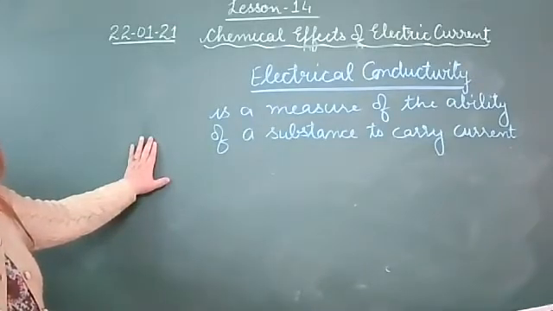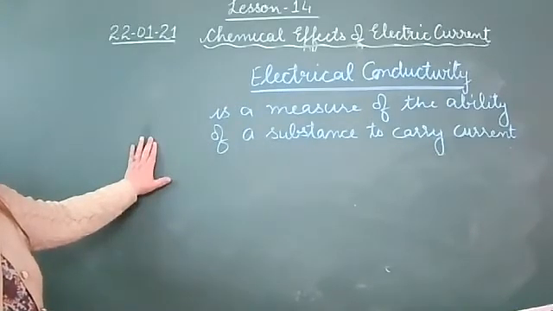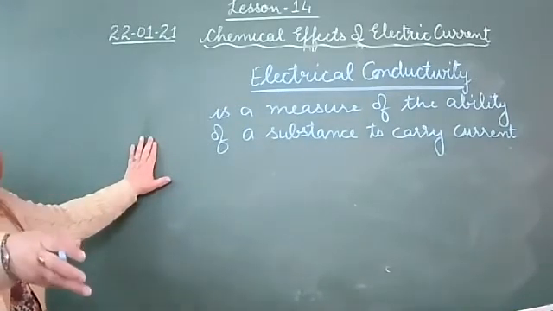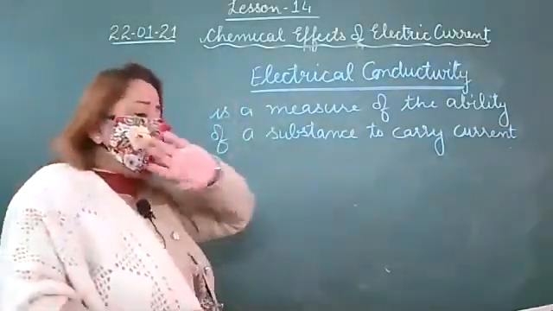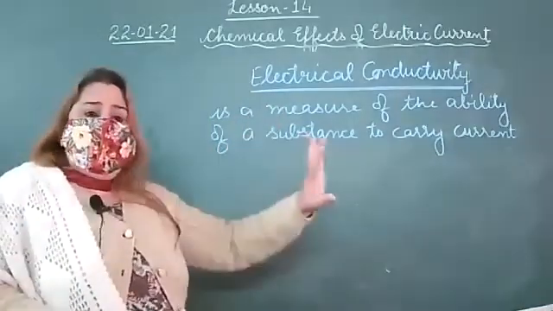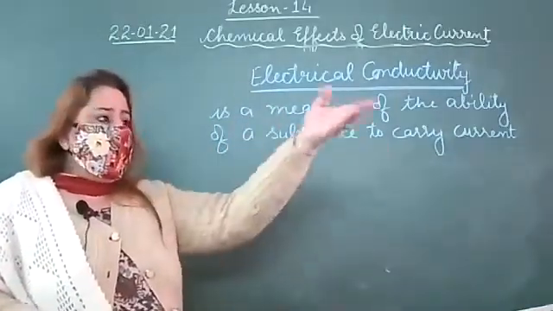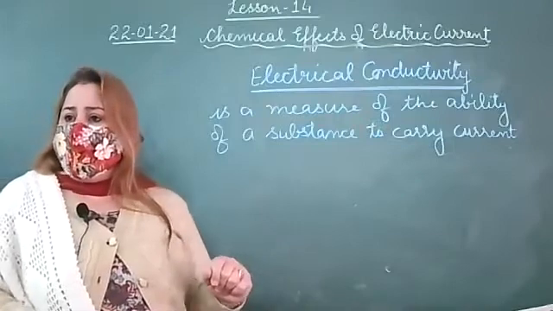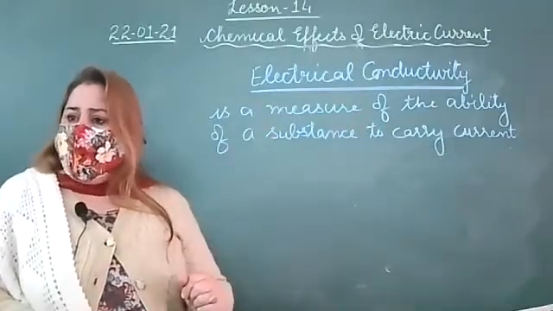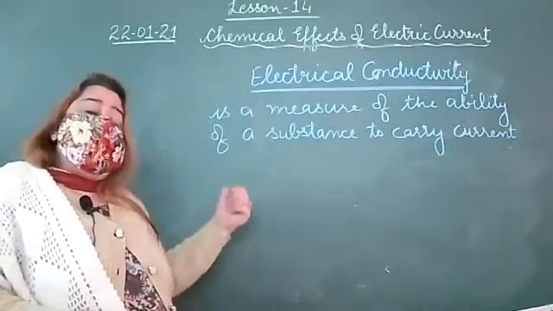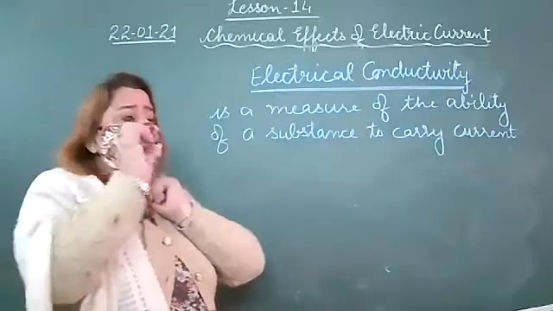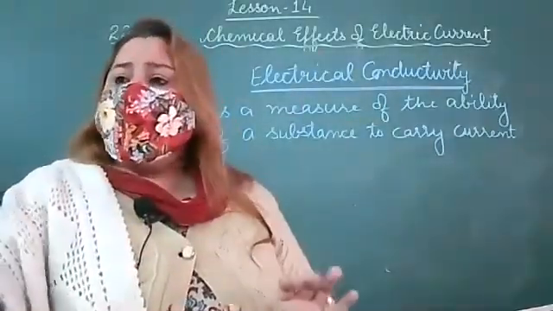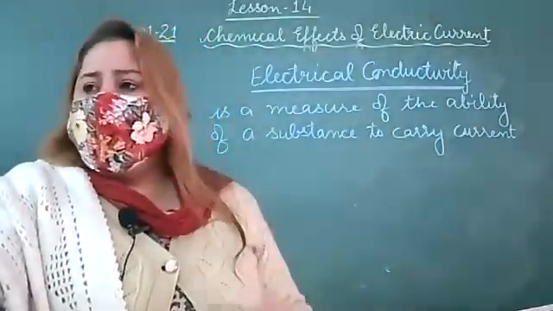For this, to prove, how will we classify that these are good conductors of electricity or these are bad conductors of electricity? We say that we should not touch electrical appliances with wet hands because the liquid will carry the current and we will get a shock. How can we classify whether these are good or bad conductors? Can you tell me? All liquids can carry current?